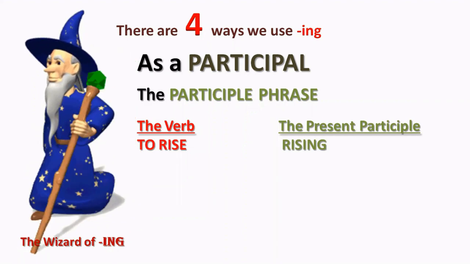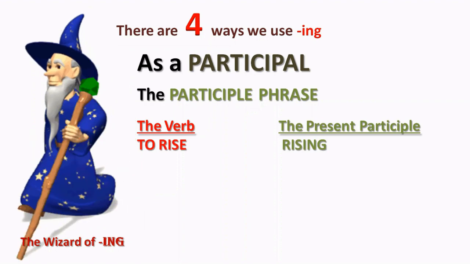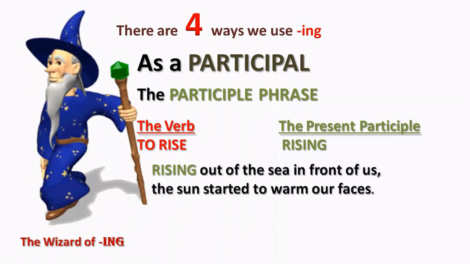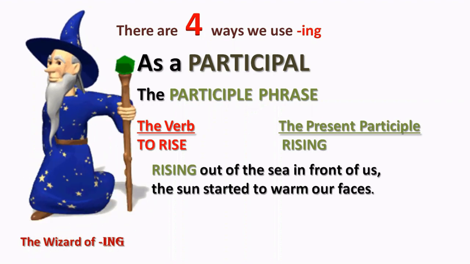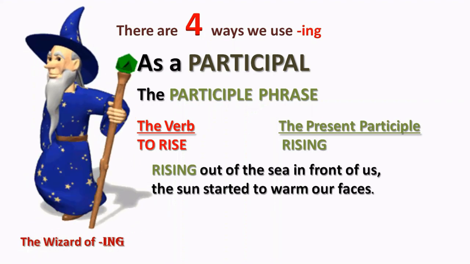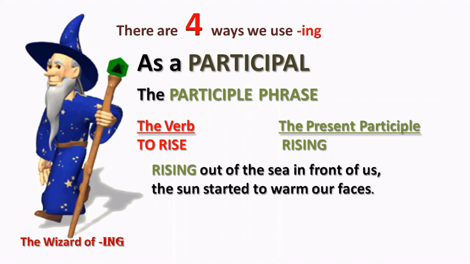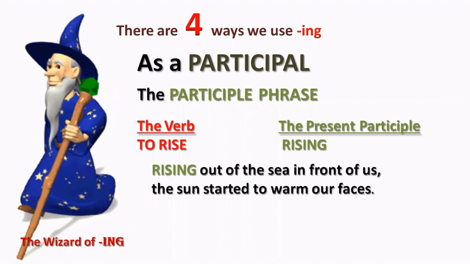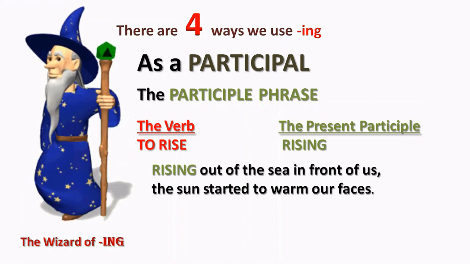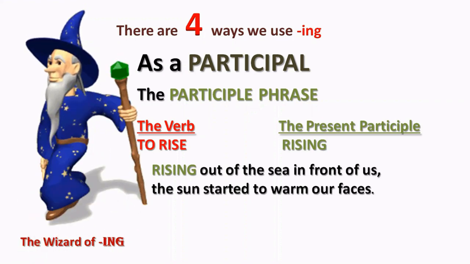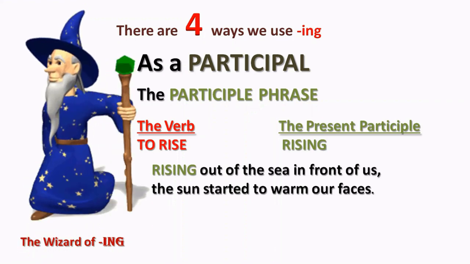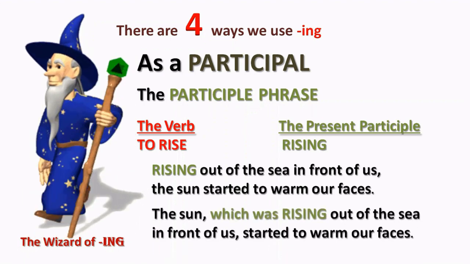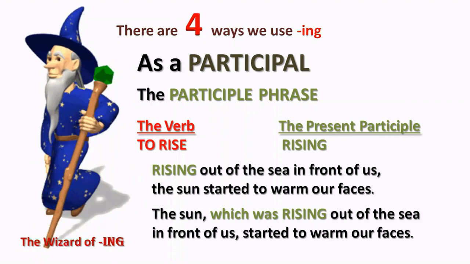The present participle is rising. So we could have this sentence here. Rising out of the sea in front of us, the sun started to warm our faces. Now that's quite an artistic kind of sentence in English, but it's completely correct. It's completely acceptable. But it's using what's called the participle phrase. What we're actually saying when we make this sentence is something which is a little bit different in terms of construction.